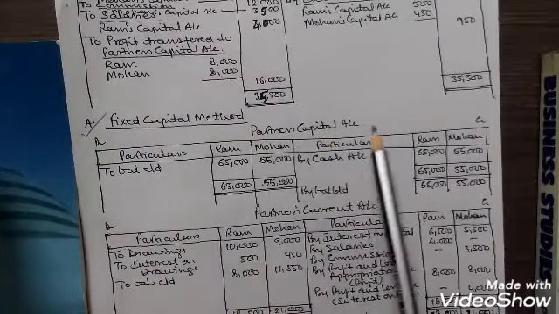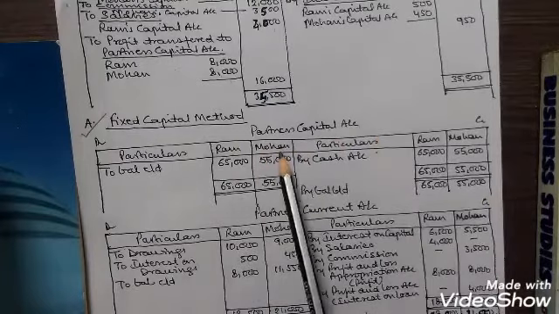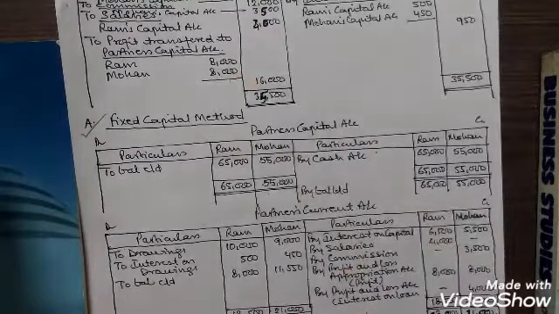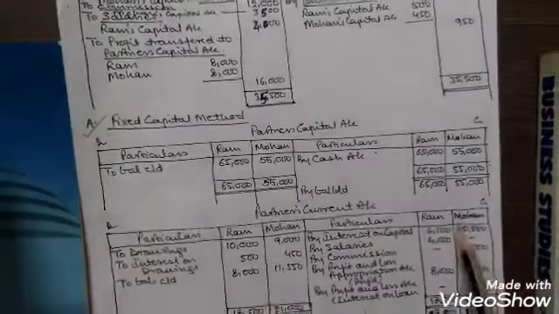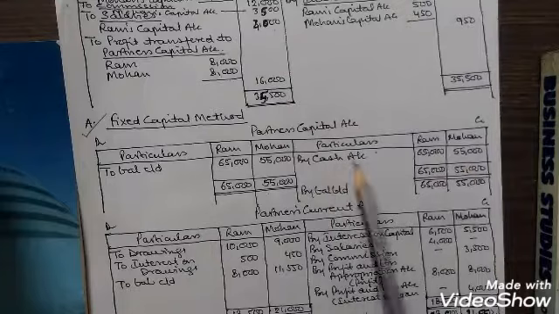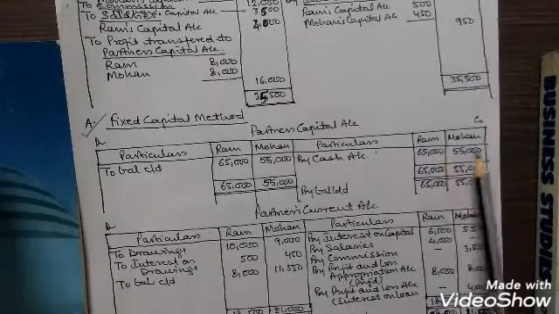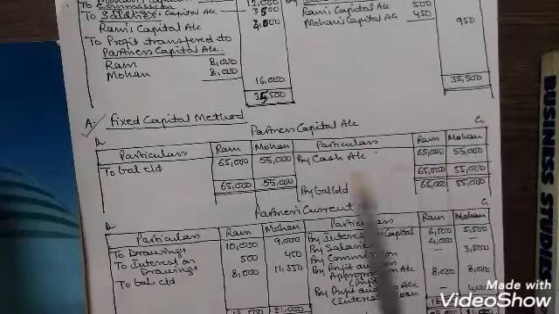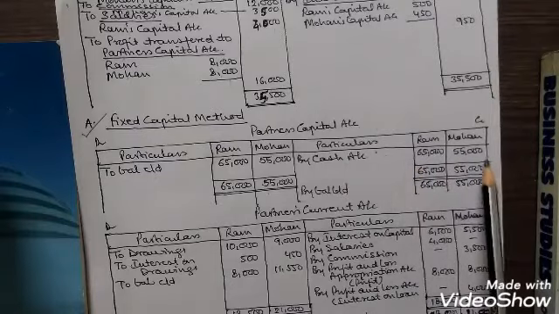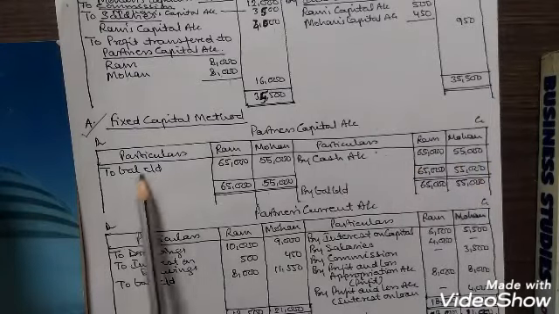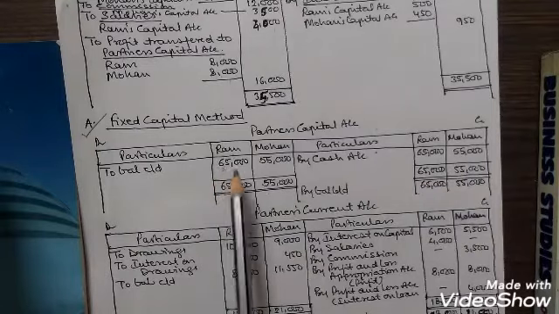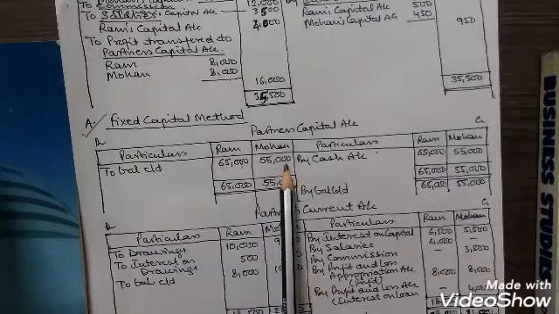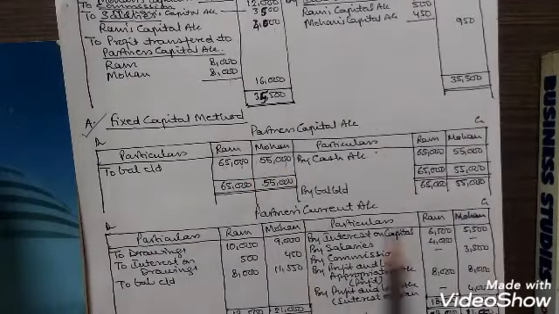So partners capital account, Ram and Mohan, the capital account will be prepared separately, and all these adjustments done to the partners will be taken in the current account. By cash account 65,000 and 55,000, because this is a new firm and the partners have contributed their capital. There is nothing on the debit side, so the balance comes to same amount, 65,000 for Ram and 55,000 for Mohan, which will be brought down on the opposite side, that is the credit side.